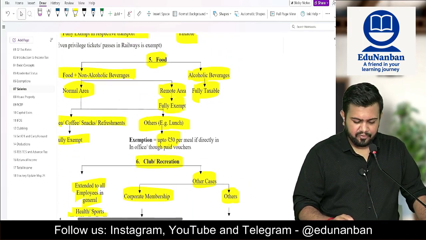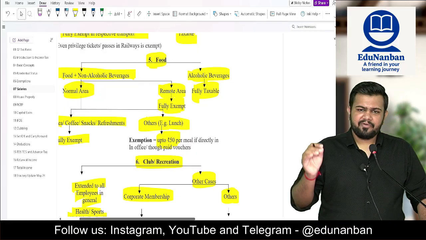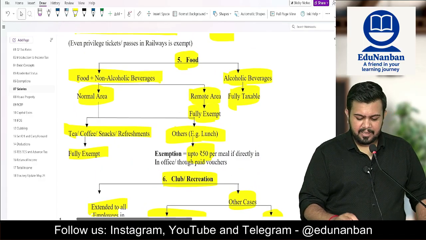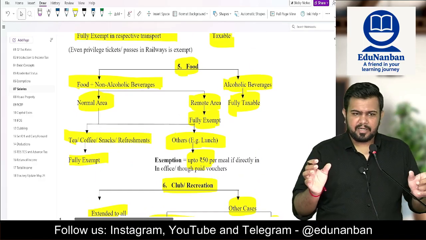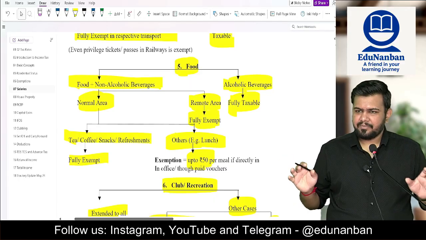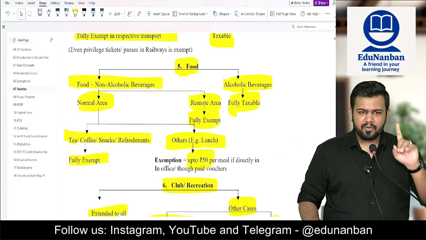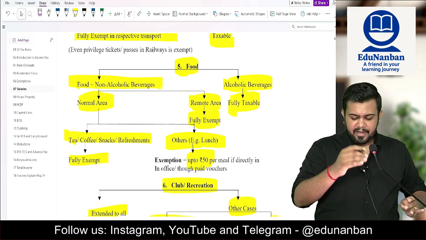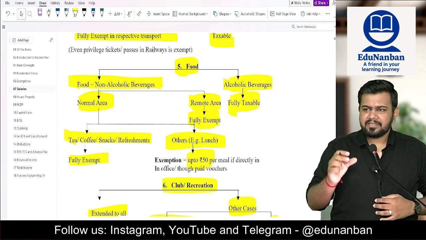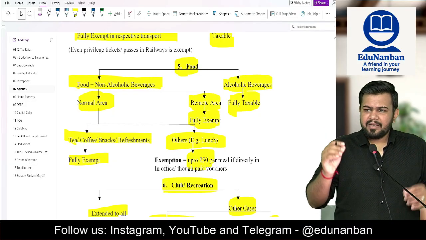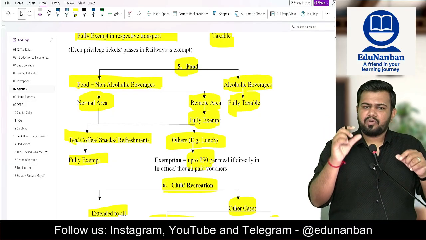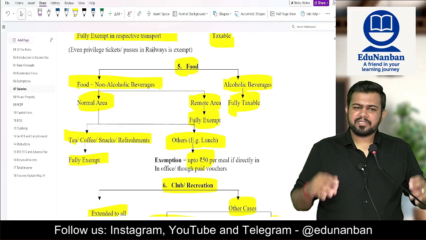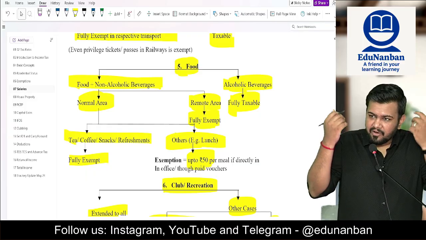Next, sir, what about food? If food contains alcoholic beverage, it is fully taxable. For other than alcoholic beverage, you have to see whether it is given in a normal area or a remote area. If it is given in a remote area, fully exempt. If it is given in a normal area, number one, if it is refreshment like tea, coffee, bhaji, bonda, snacks, etc., it is fully exempt. If it is other than refreshment, that is meals like lunch or dinner, then it should be provided either in office or a meal voucher should be given, and that voucher should be up to 50 rupees only. If it is more than 50 rupees, it is fully taxable.